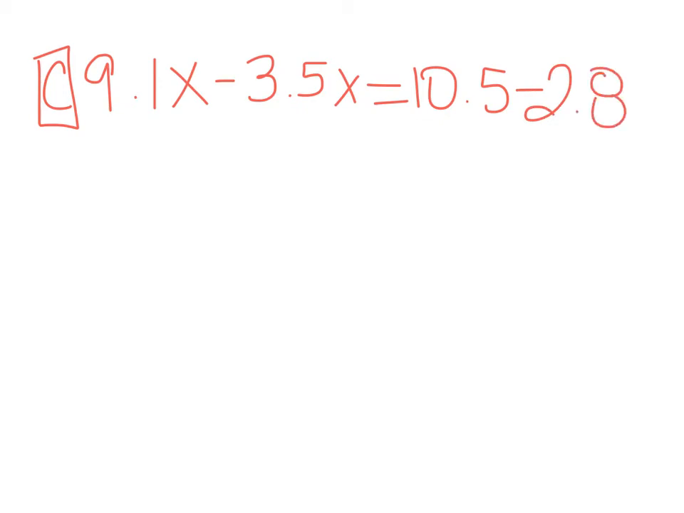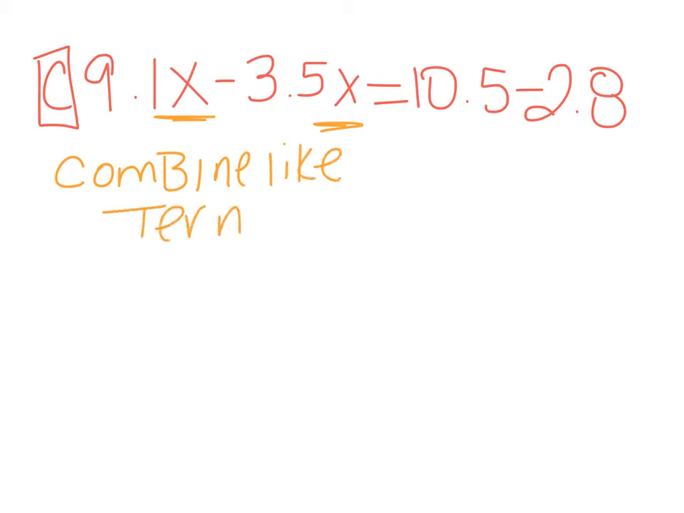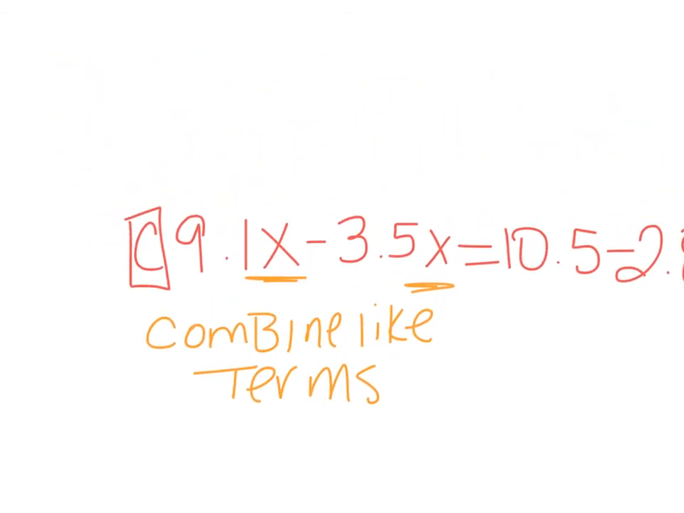Alright, so what do we got to do first? Well, we got x's on the left and we got numbers on the right. Don't think this is a really hard problem. It really isn't. So we got x's. We are first going to combine like terms. That means that every single family that you have an x with, you're going to combine those. So that's only on the left side. Okay, that's only on this side. I don't care about the right.